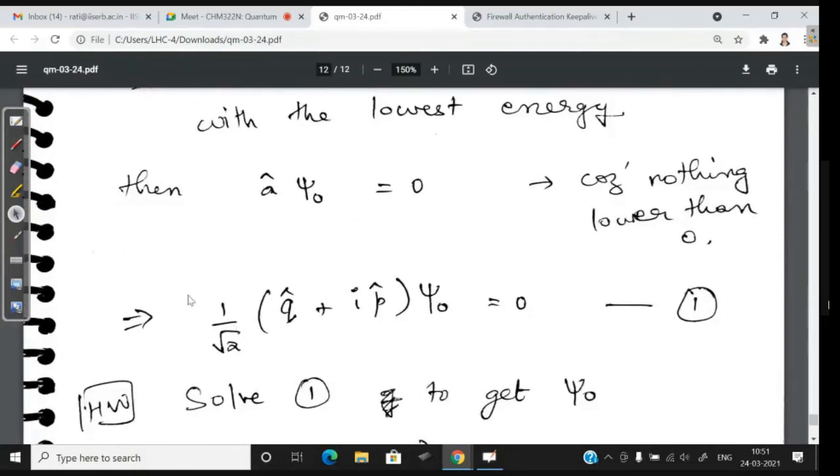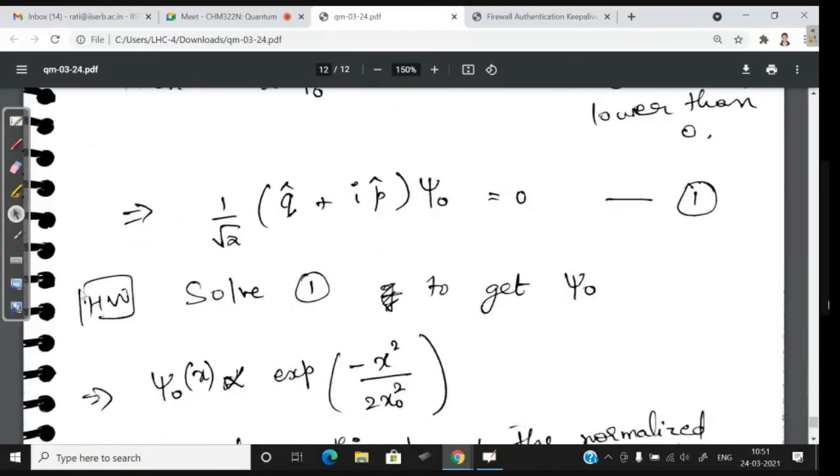Now you already know what A is. A is 1 by root 2 into Q plus IP, acting on psi naught. If you solve this equation, you are going to get psi naught, the 0th eigenstate. That is the solution. This is your homework problem. I want you to solve this. Obviously, you should get back what you got from the first method also. Whatever psi 0 of x you got there, here also you should get the same thing. This is just a different method, but the solution has to be the same.